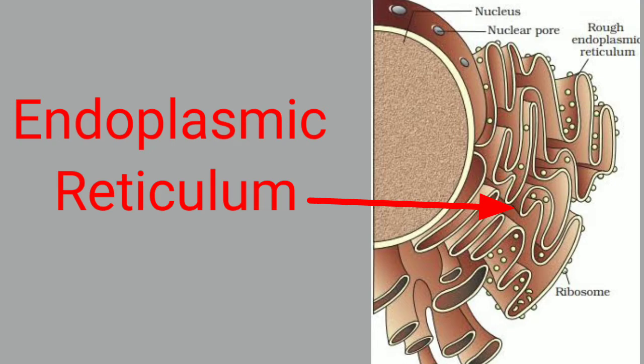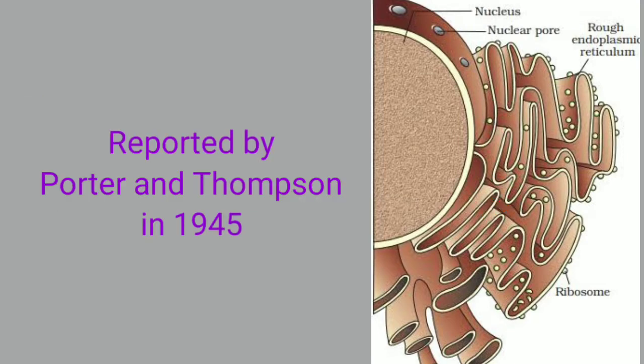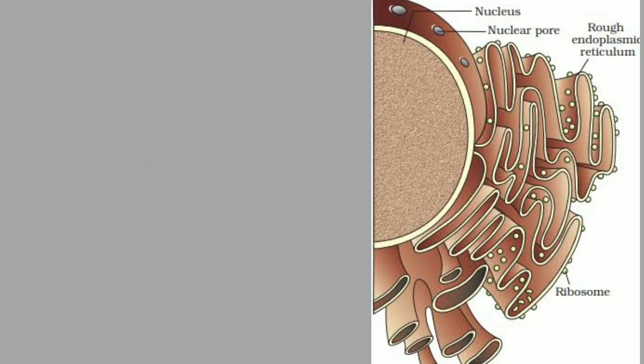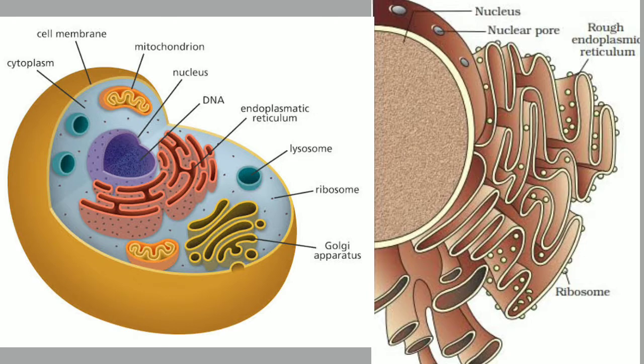This particular organelle was reported by Porter and Thomson in the year 1945. When they were studying the cytoplasm of a cell, they found that there is an interconnected system of membrane-lined channels that runs through the cytoplasm.